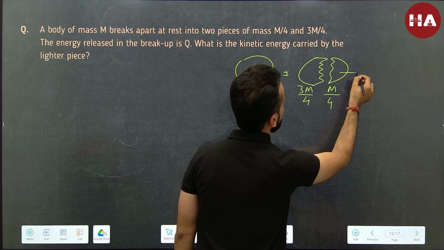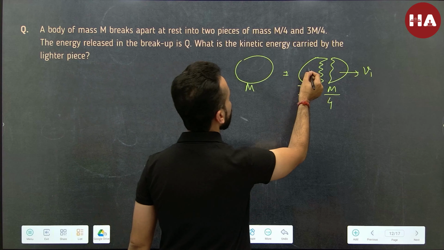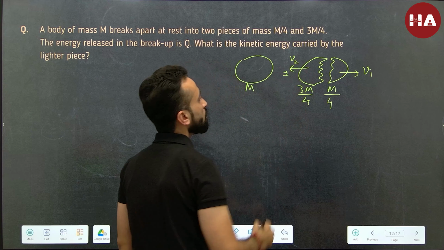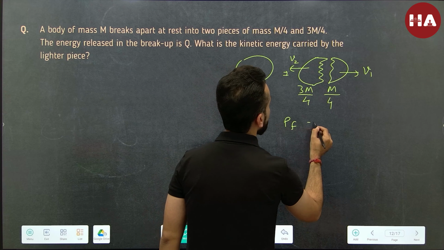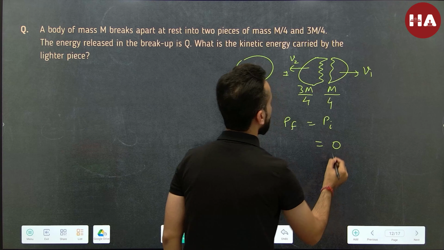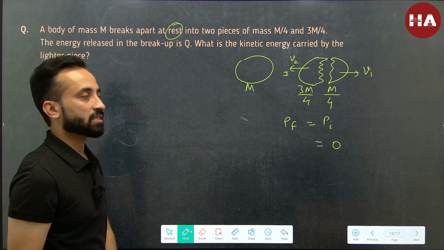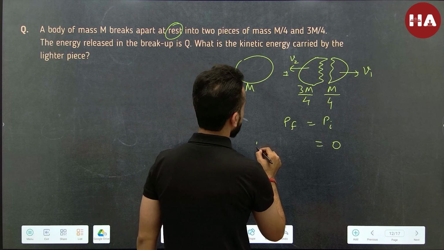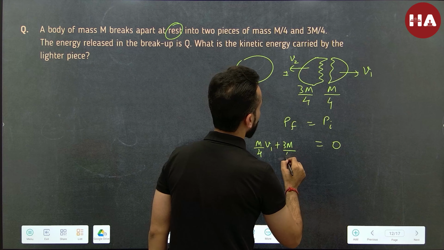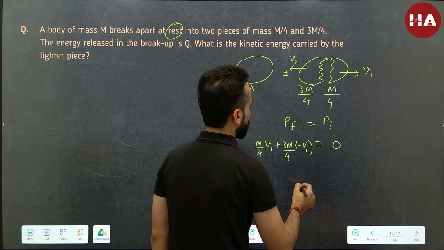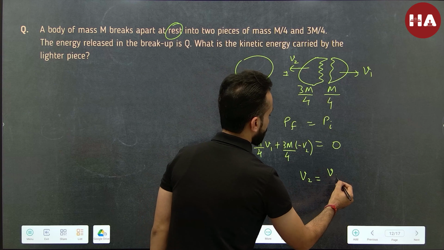Let's say the velocity acquired by the lighter fragment is v1, then the heavier fragment will acquire a velocity v2. Just now we have discussed that the final momentum will remain equal to the initial momentum, which was 0. Why? Because the bomb was at rest when it exploded. So m by 4 times v1 plus 3m by 4 times minus v2 equals 0. So the value of v2 turns out to be v1 by 3.